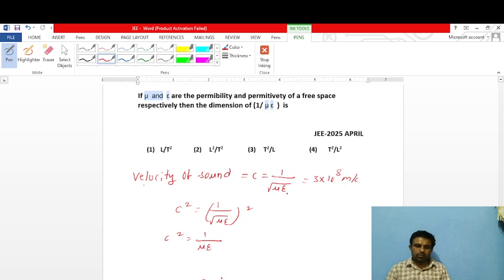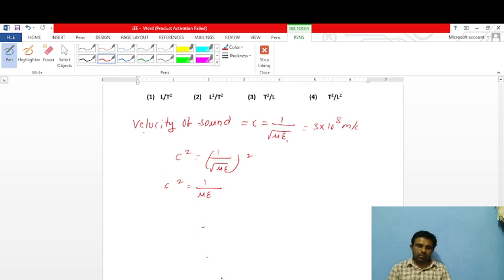We know the formula for c means velocity. So the velocity dimension is L T to the power of minus 1. Here the square is there, equal to 1 by mu epsilon. So L square T minus 2 is equal to 1 by mu epsilon.